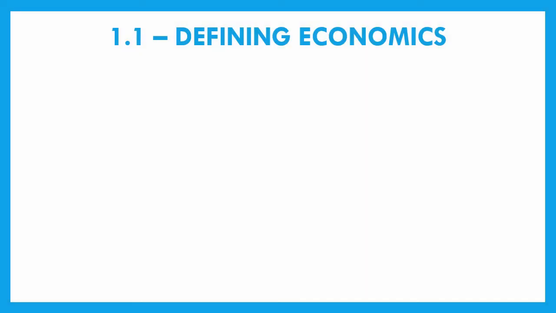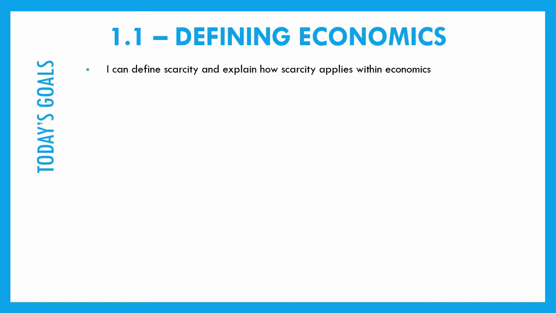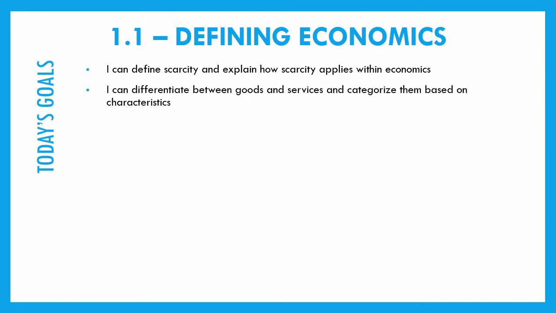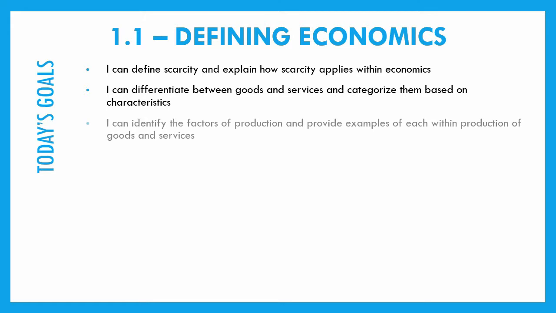So 1.1, defining economics. A few of today's goals are to define scarcity and then understand how scarcity applies within economics. We're also going to look at goods and services. We want to be able to differentiate between those and then also categorize goods and services based on certain characteristics.